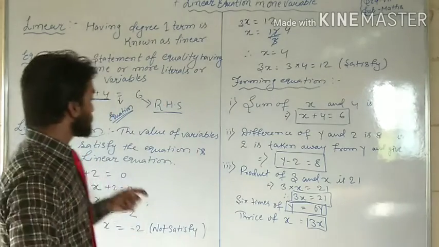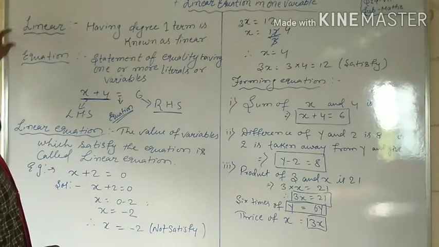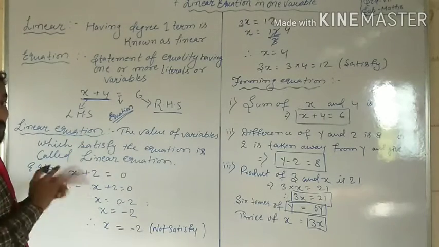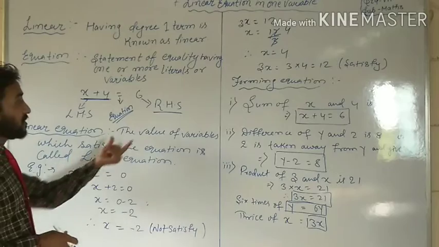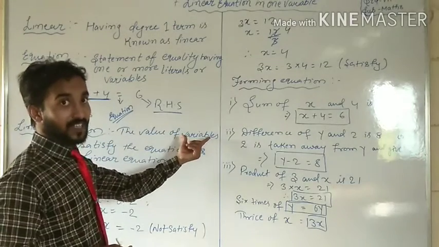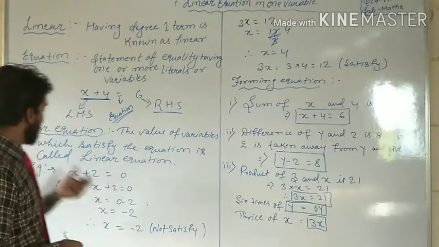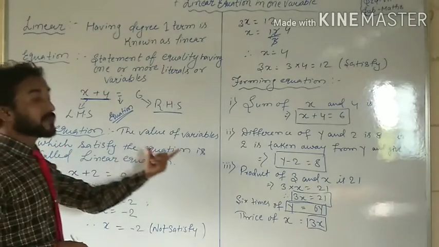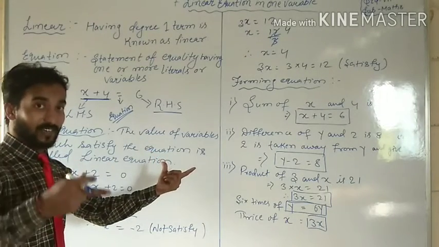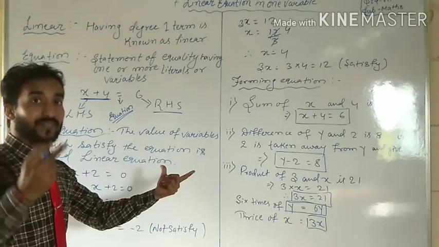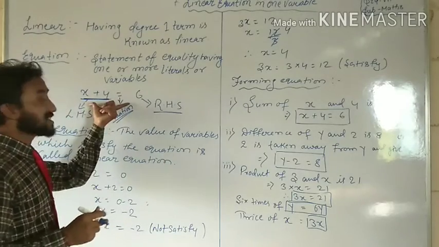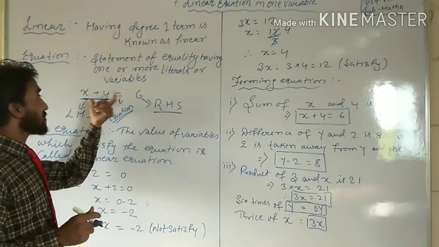So students, if linear and equation combine together, what does it form? The value of the variable which satisfies the equation. See, x plus 4 is equal to 6.